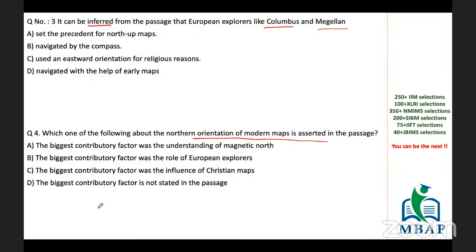Okay. Chalo. So which one seemed relevant? Let's see. When we read it, it says that when Columbus described the world, it is in accordance with East being at the top. So we can say that Columbus says he's going toward paradise. So his mentality, this is all given. So this clearly shows that he used an eastward orientation for religious reason. Because he said that I'm going to paradise, and he was eastward oriented. So we can clearly say that he was working on this concept only.